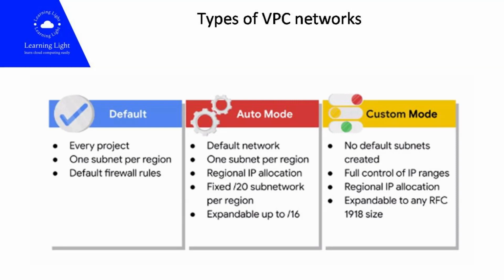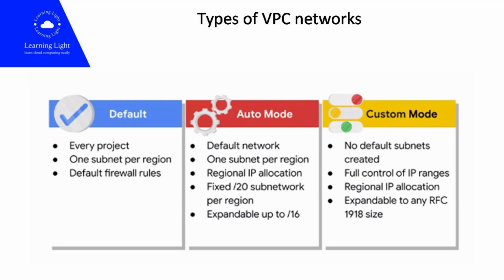Auto Mode VPC. In this network, one subnet from each region is automatically created within it. The default network can be understood as an auto mode network. These automatically created subnets use a set of predefined IP ranges with a /20 mask that can be expanded to a /16. These subnets fit within the 10.128.0.0/9 CIDR block. So, as new GCP regions become available, new subnets are automatically created in those regions and added to auto mode networks using an IP range from that block.